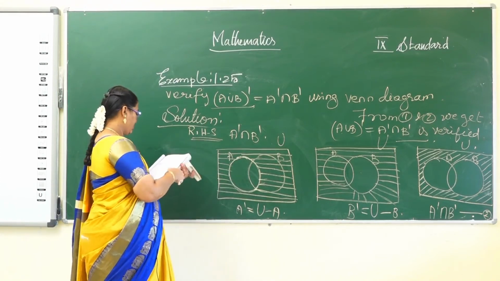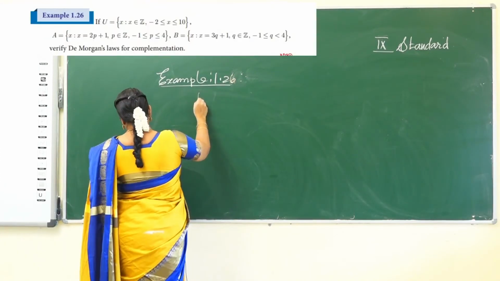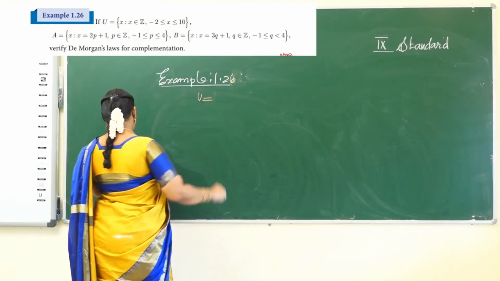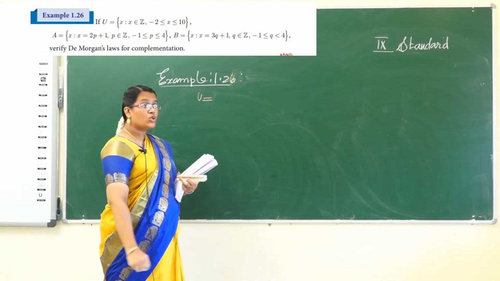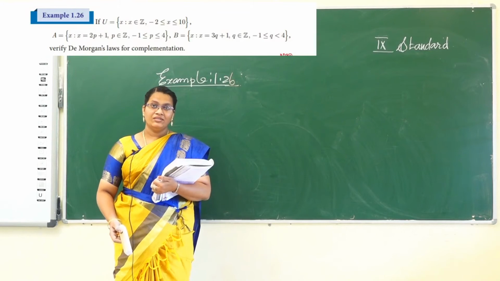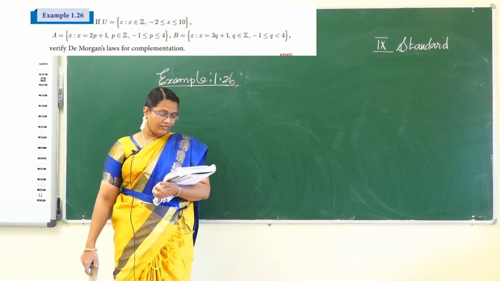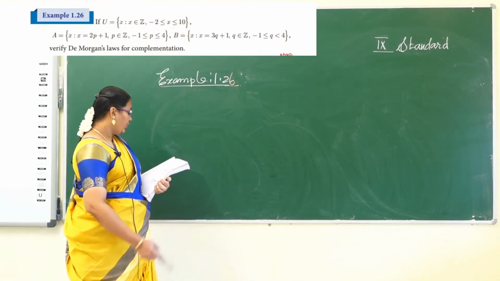Example 1.26. U is equal to set of all the elements X such that X belongs to Z. Now see the example 1.26.